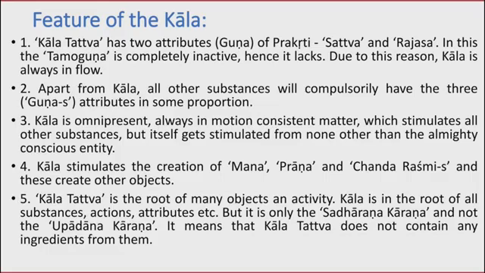Only Kal has these two attributes, Sat plus Raj, but the rest of the things in the cosmos, in this universe, have all three guna, Sat, Raj, Tamas. Their ratio may be different, but all the other substances have all three guna. Kal is omnipresent, always in motion, a consistent matter which stimulates all other substances, but itself gets stimulated by none other than the Almighty consciousness entity.